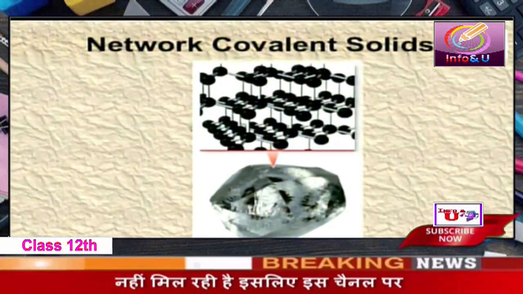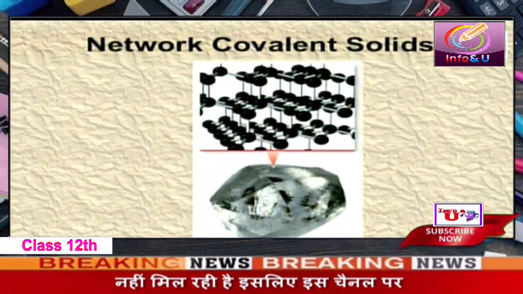Covalent solids. In covalent solids, the constituent particles are atoms and they are bonded by very strong bonds, that is the covalent bonds. The covalent bonds are directional and very strong. When the smaller unit repeats itself, we get a three-dimensional giant network of molecules. We know that diamond is the hardest substance, and so is silicon carbide. And since the covalent bond is very strong, the covalent solids have a very high melting point. They are one of the hardest substances.